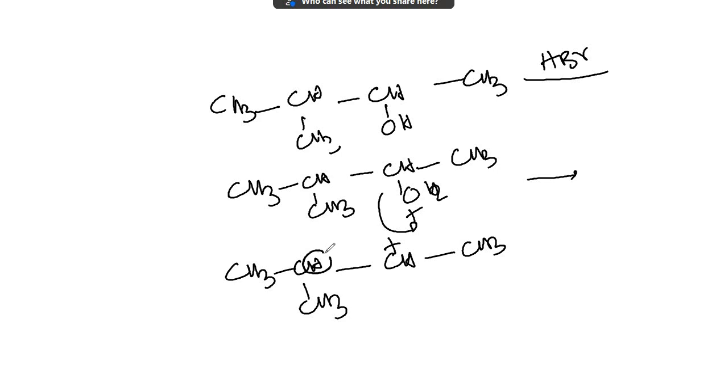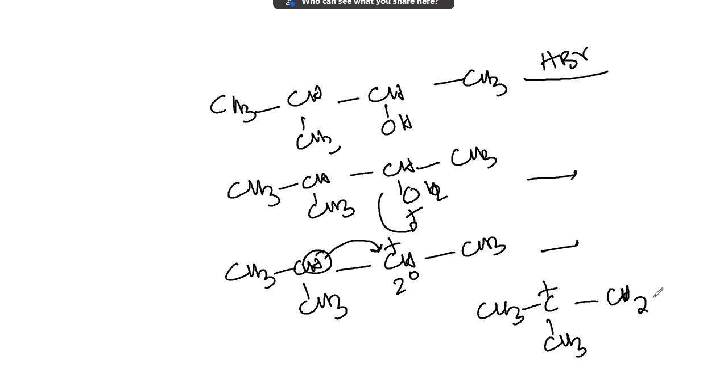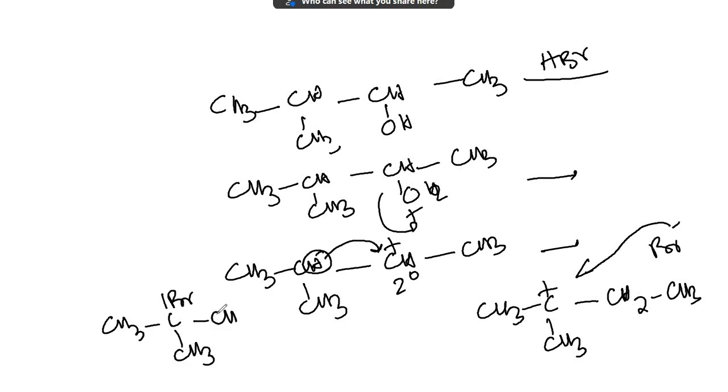After that a hydride shift takes place from here to here, because it is 2 degree converted to 3 degree. Now Br minus attacks it to give the product. So the product will be CH3, CBr, CH3, CH2, CH3. This is the correct option. Let us move to the next one.